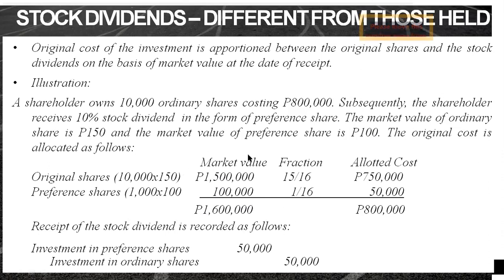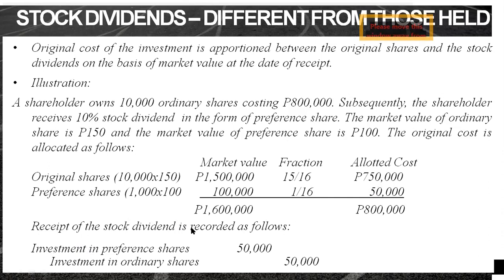Based on this market value, we make a fraction. Then we multiply this fraction by the total cost of our ordinary shares. In this case, that's 15 over 16 times 800,000 equals 750,000. Then 1 over 16 times 800,000, you have 50,000. So what does this 50,000 mean? It means, class, that this 50,000 is the amount that we allocate to preference share.